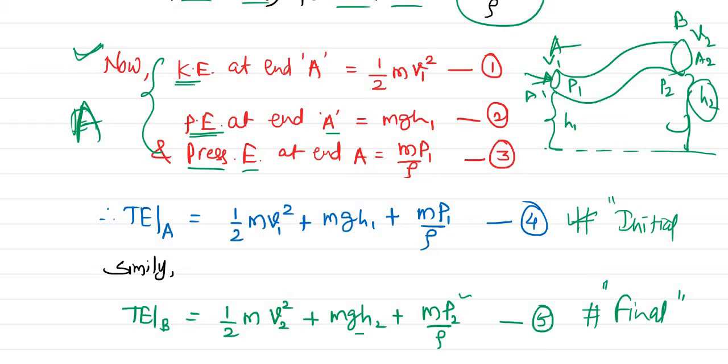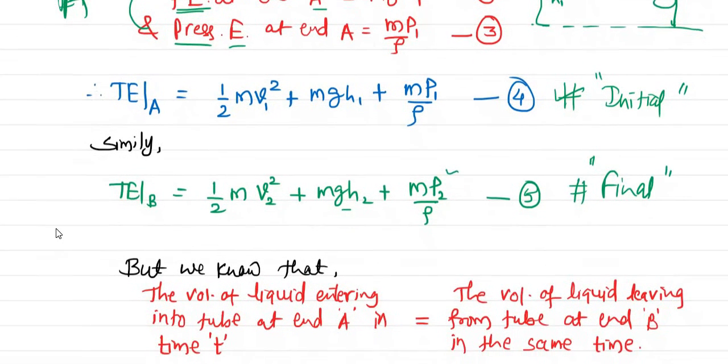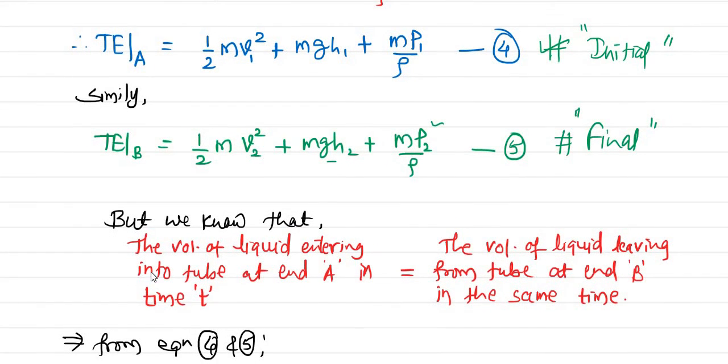Okay. But we have one interesting fact, that whatever volume enters at point A is exactly equal to the volume collected at point B, or the volume of liquid that leaves at point B. That means the volume remains the same at points A and B. So the volume of liquid entering the tube at point A, obviously we have to take in a similar time period.